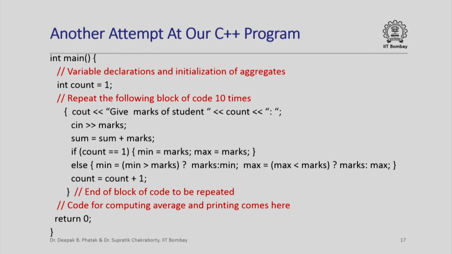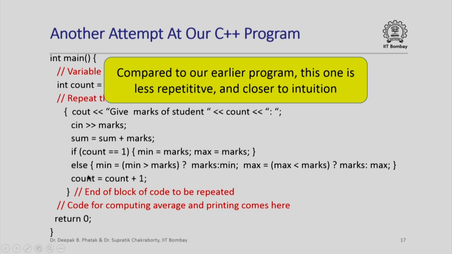So if we look at this C++ program, in which we have not yet indicated the exact construct that will allow us to repeat this block of code 10 times, we have just indicated our intent through this comment. Now if we could actually make this block of code repeat 10 times without writing it out 10 times, then this code would be much less repetitive and much closer to our intuition than the previous code where we made 10 copies of these statements. Why is it closer to our intuition? Because we have just written down the statements that we want to execute for each of the 10 students, and then we are just saying repeat this 10 times.